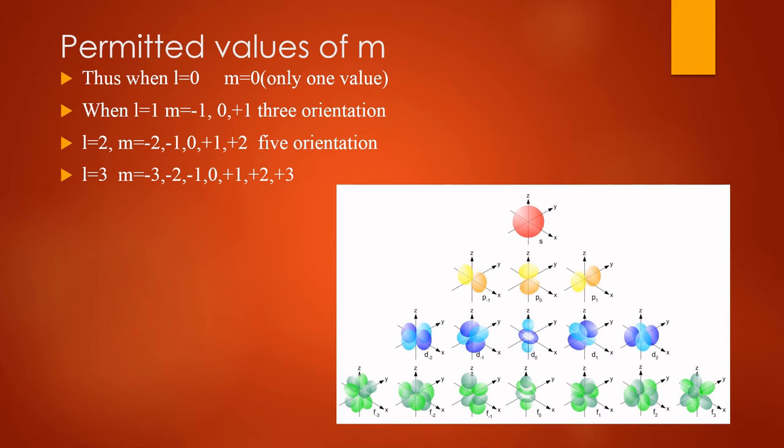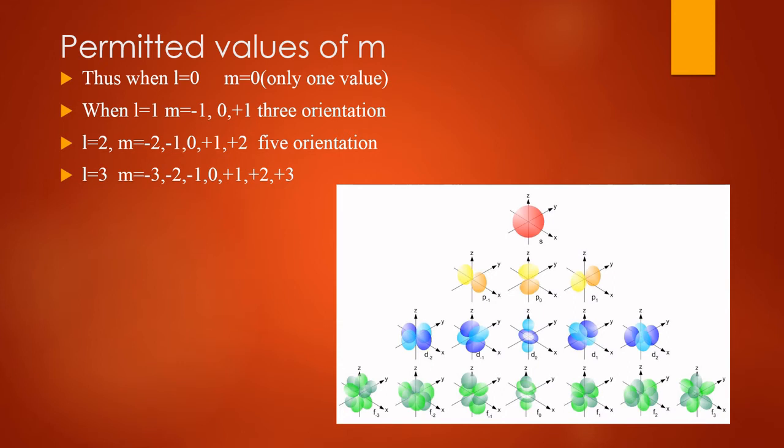Different values of m for a given value of l provide the total number of ways in which a given s, p, d, f subshell in the presence of magnetic field can be arranged in space along x, y, z axis, or the total number of orbitals into which a given subshell can be divided.